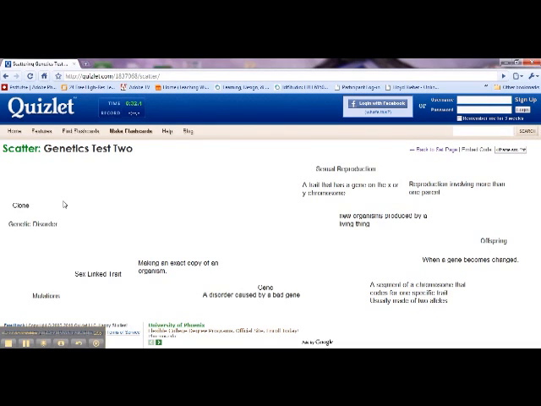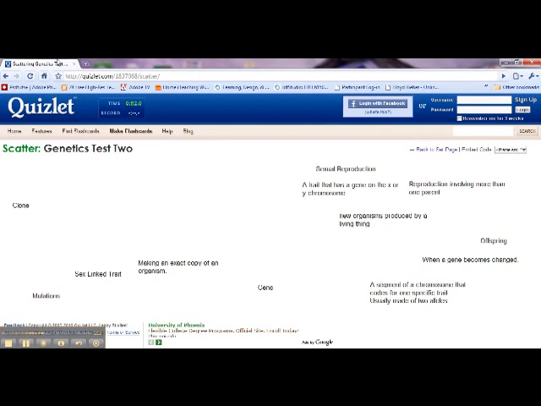Okay, so what you have in this game, let's say, for instance, genetic disorder is the vocab word. I can go and try to find the definition as fast as I can, and this is a disorder caused by a bad gene. I match them up, boom, they disappear. And then I'm trying to race the clock again, as you can see, to beat this game. The kids love this. That's one easy way for them to study.